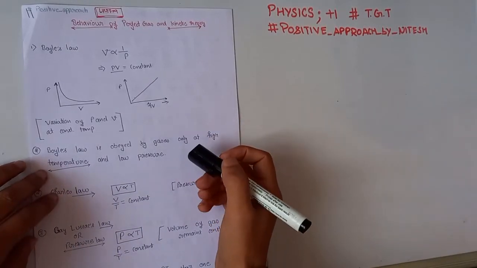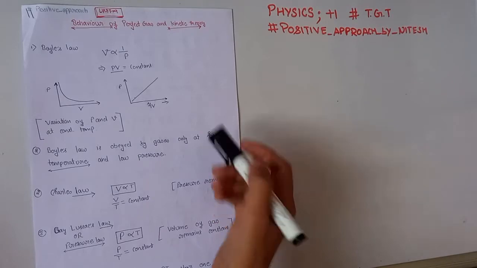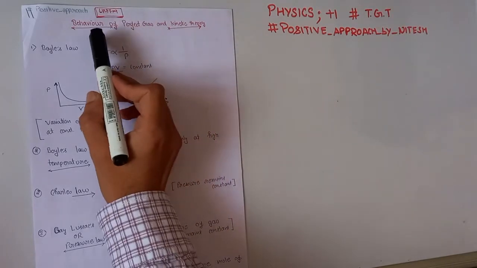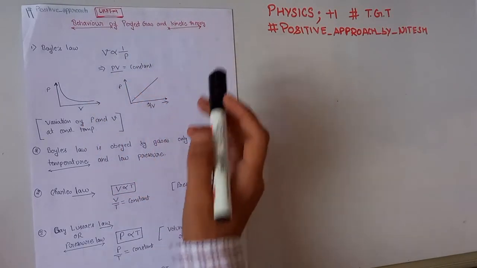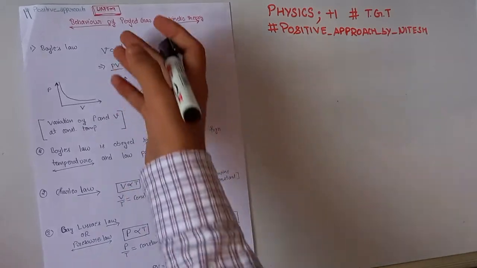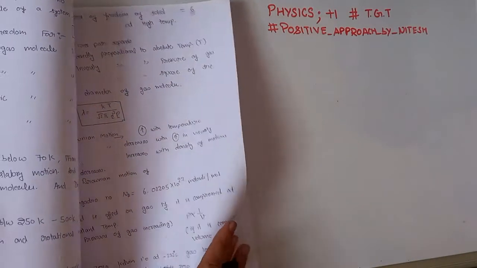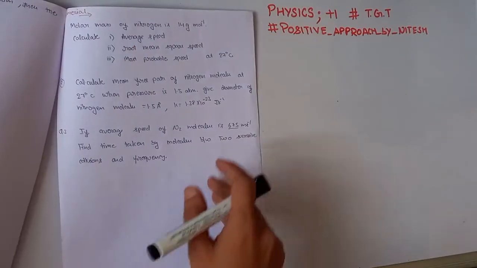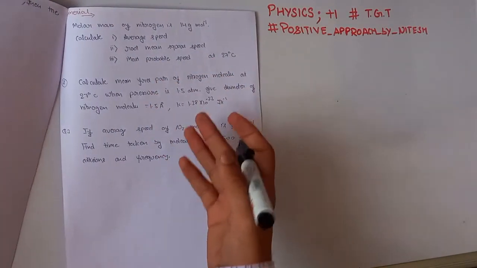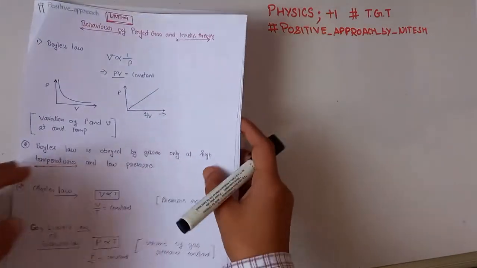This is Nitesh Bhardwaj. Today we are going to discuss our unit number 9, that is behavior of perfect gas and kinetic theory. First of all, we will discuss some important key points of this chapter, and after discussing these important key points, we will do some important numericals of this chapter on the basis of these key points.